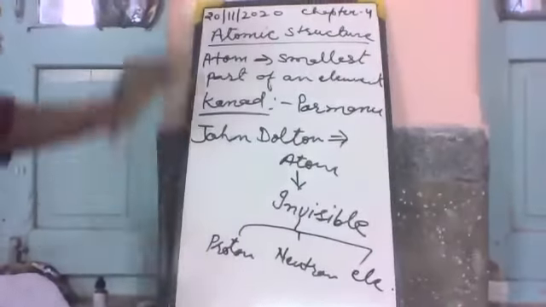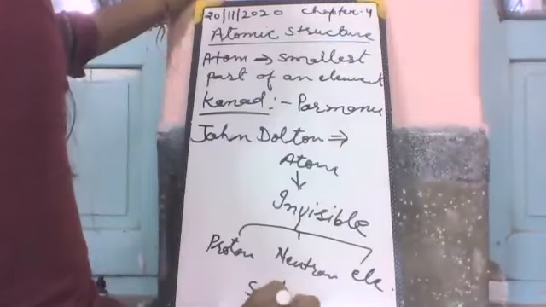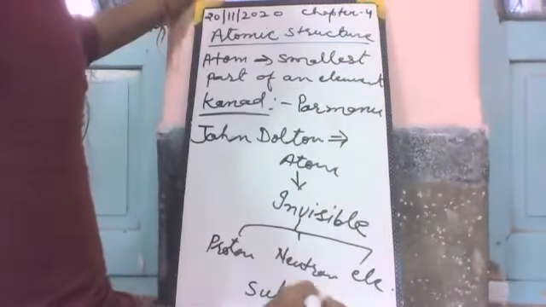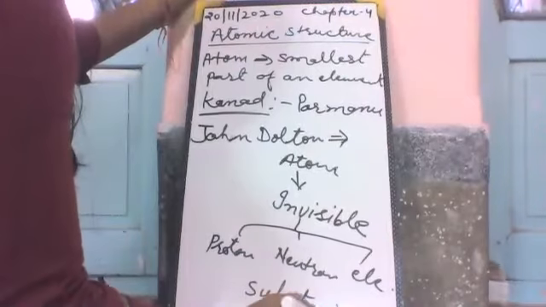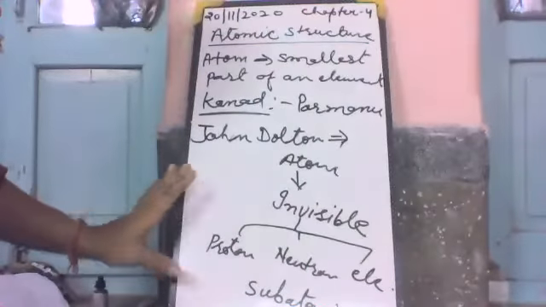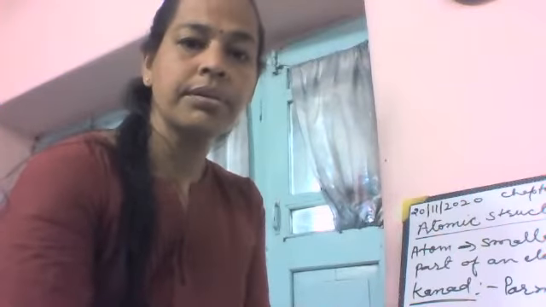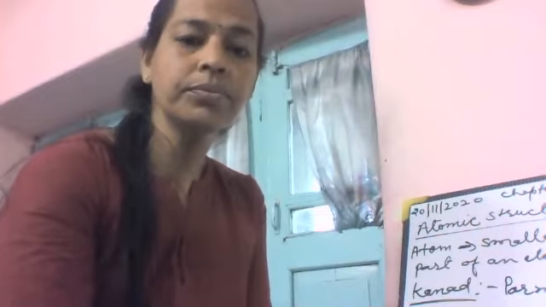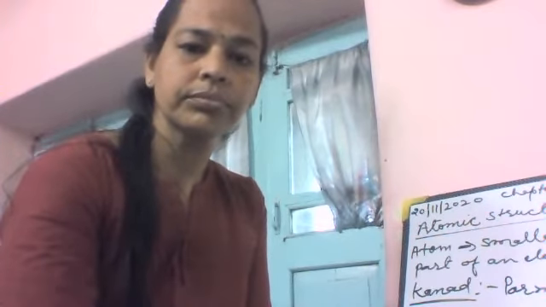These are known as subatomic particles. Is it clear to you? Yes, ma'am. Okay.